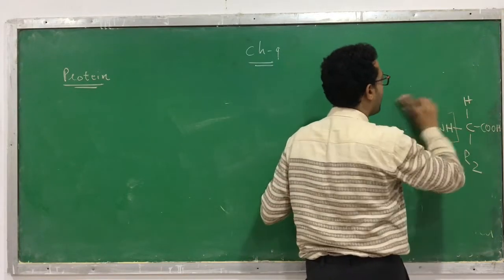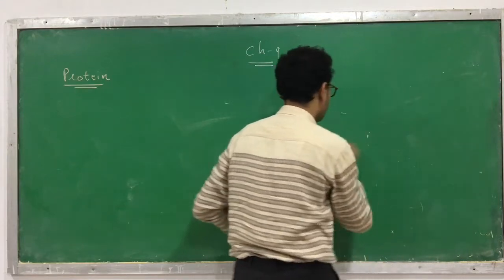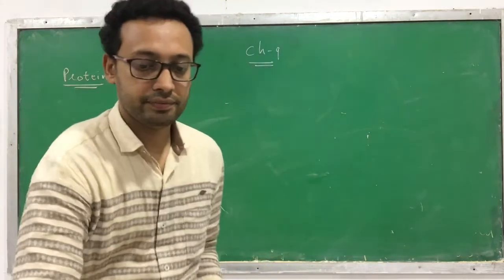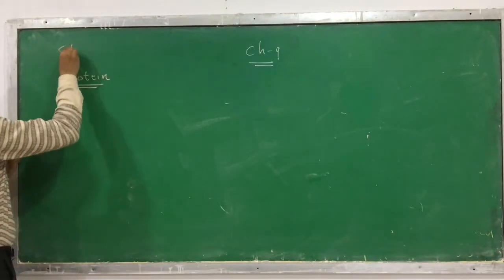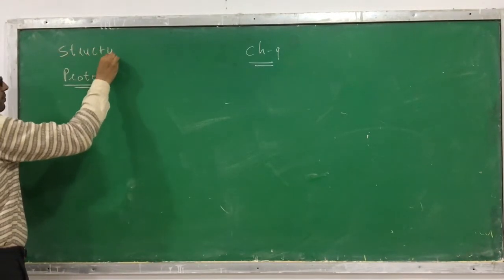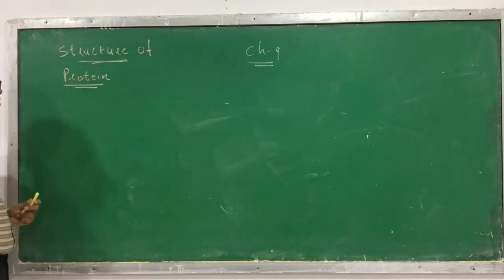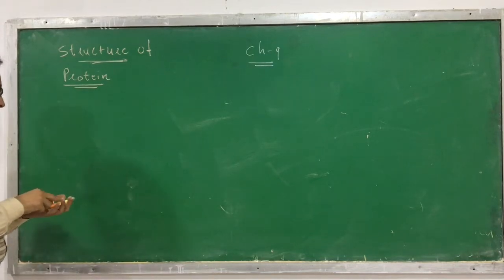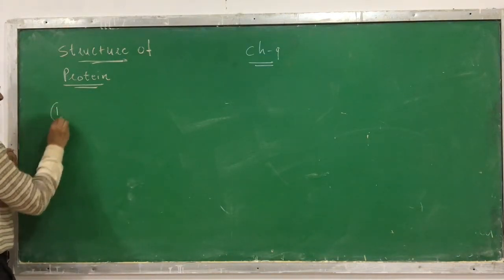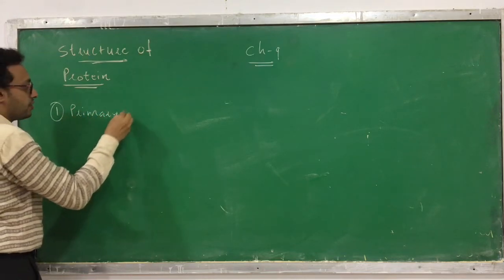Now we have to see how many different types of structures of protein there are. So let's discuss the structure of protein. How many different types of structure of protein are there? There are 4 different types of structure of protein. First, primary structure.